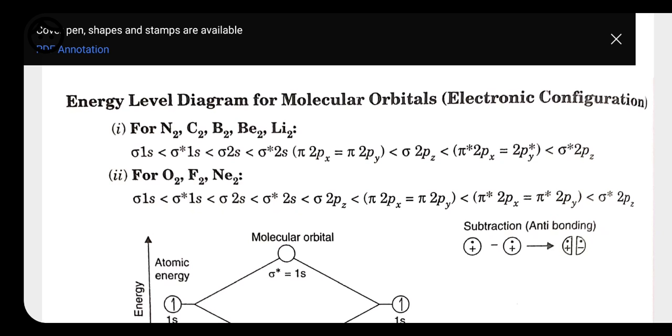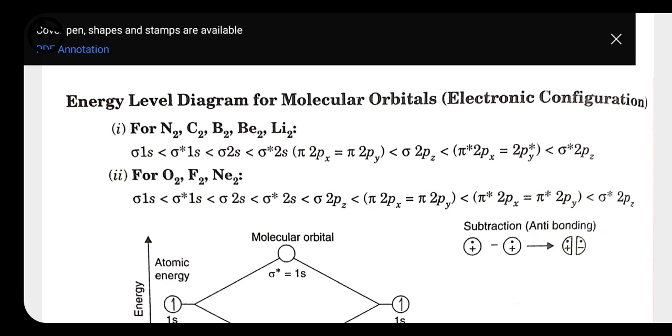So the first 10 molecular orbitals can be arranged in order of their energy as follows. Whenever we do the electronic configuration, first we write the bonding, then the anti-bonding: sigma 1s, then sigma star 1s, where the star represents anti-bonding, then sigma 2s, sigma star 2s, then pi 2px equal to pi 2py, because both have the same energy level, and then sigma 2pz.